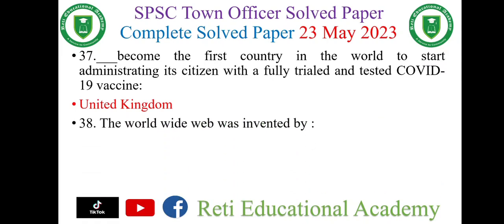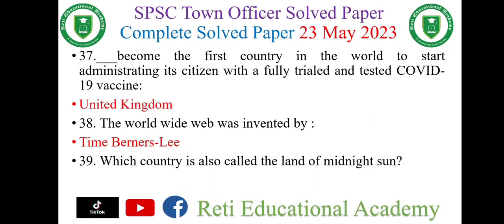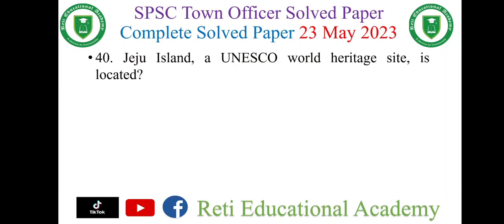Question number 38. The World Wide Web was invented by, and the right option is Tim Berners-Lee. Question number 39. Which country is also called the land of midnight sun? And the right option is Norway. And Japan is also called the land of rising sun. Question number 40. Jeju Island, a UNESCO World Heritage Site, is located in South Korea.